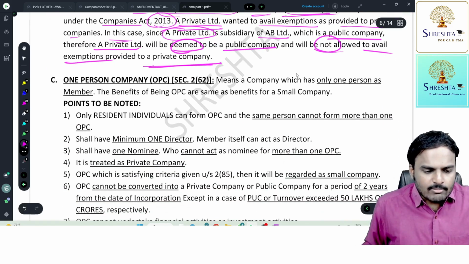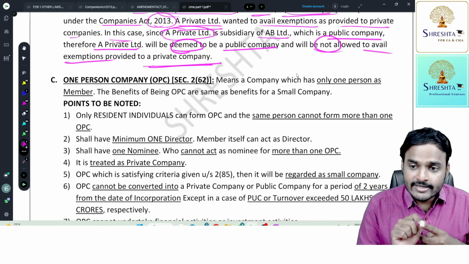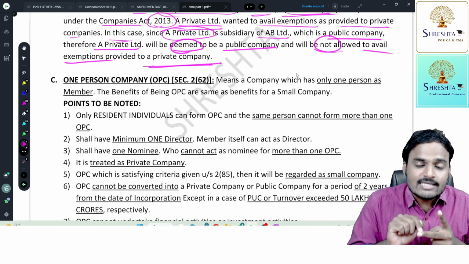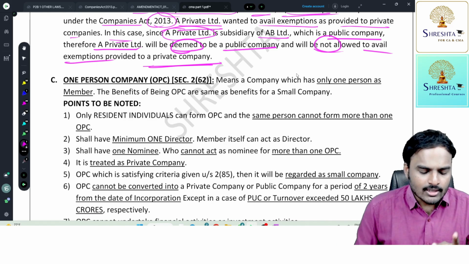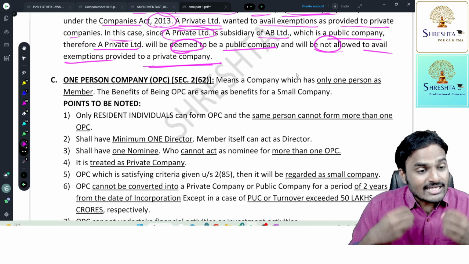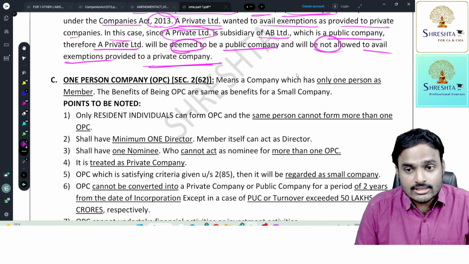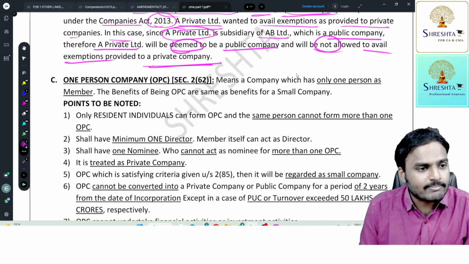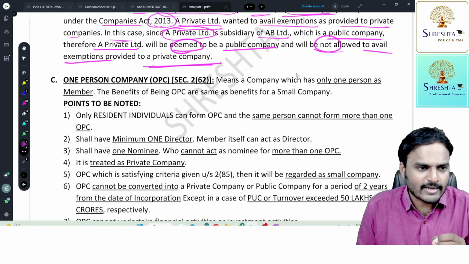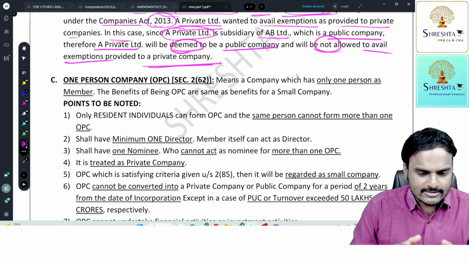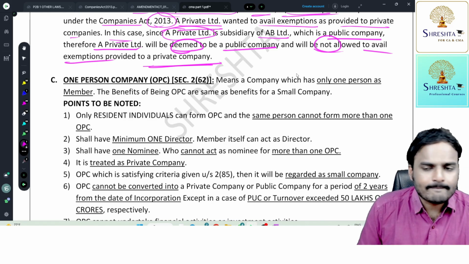So very simple. What is a public company? Two kinds of companies are treated as public company. One is a company which is not a private company. And the next one is a company which is a private company, but is a subsidiary to a public company. A company which is not a private company is a public company. A company which is a subsidiary to a public company is also a public company. Even though it may be private by its articles of association, by becoming a subsidiary to a public company, it will lose the character of a private company. It will lose all the advantages of being a private company, and it will be treated as a public company.